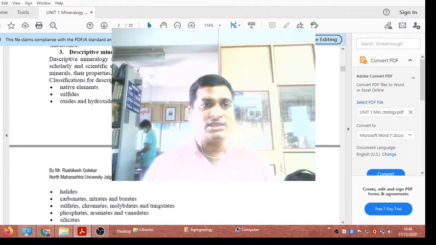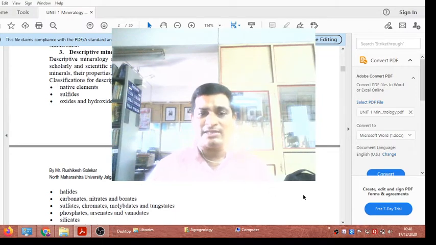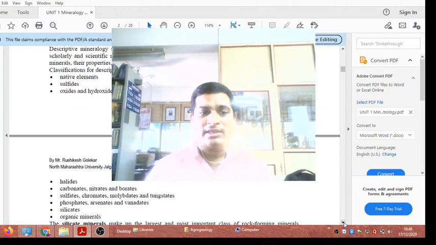First we see the classification of descriptive mineralogy, including native elements. Some of the minerals are categorized as native elements, then another is sulfides, then third one oxides, hydroxides, halides, carbonates, nitrates and borates, then sulfates, chromates, molybdates and tungstates, and phosphates, arsenates and vanadates, and last one silicates and organic minerals.